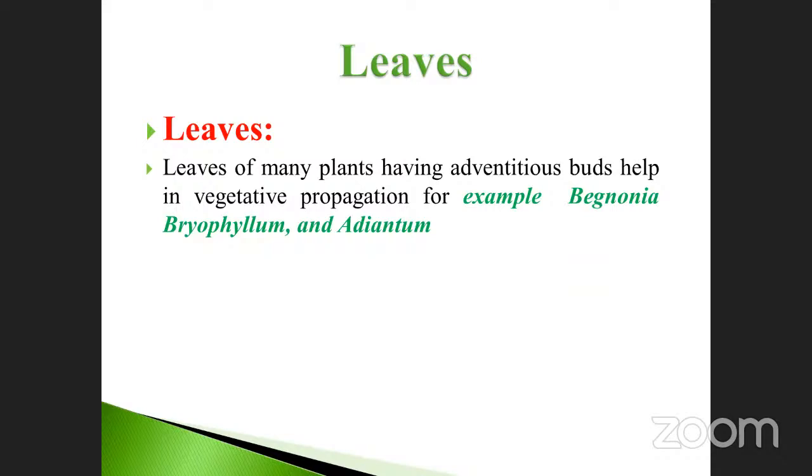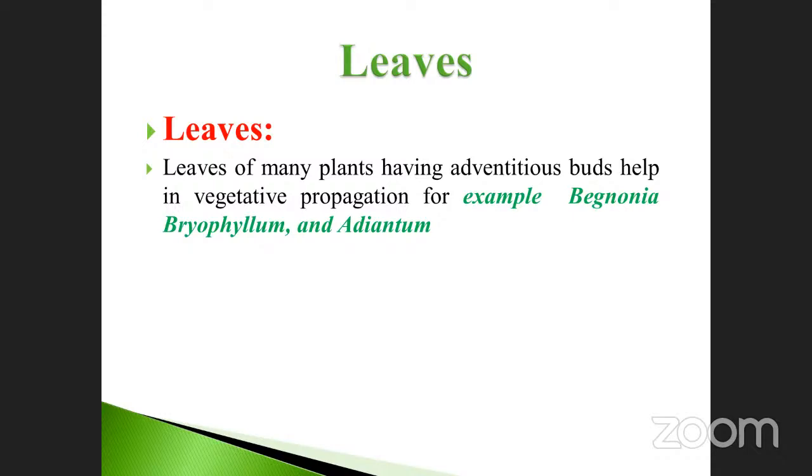Already we discussed one by one. And then the third part is called leaves. Already you know what is meant by leaves. Leaves are the green part of the lateral growth of the plant. It is essential for the photosynthesis of the plant. It is an energy conversion process, where light energy is converted into chemical energy. It traps the light energy and produces starch molecules, and also stores them in different parts of the plant.